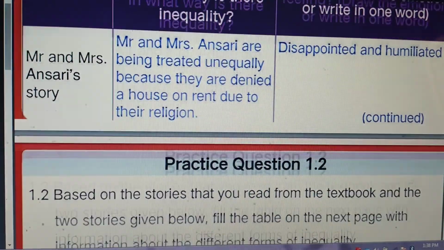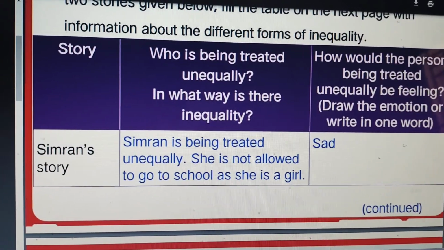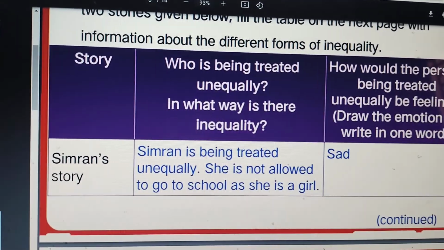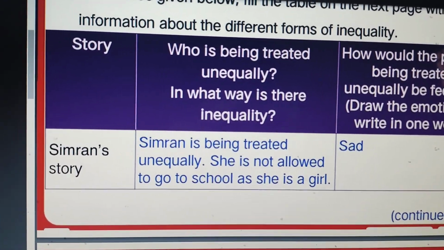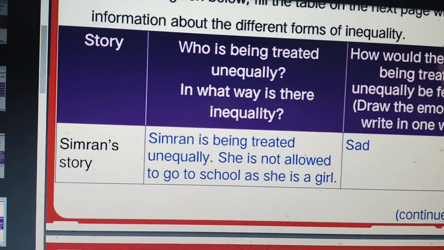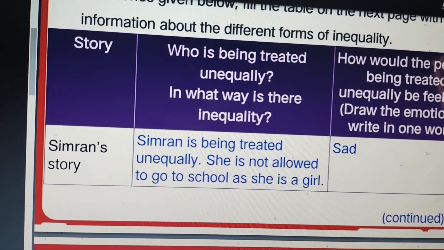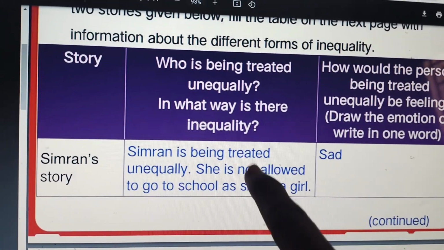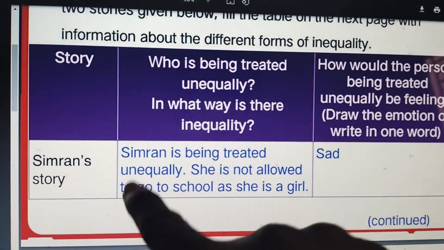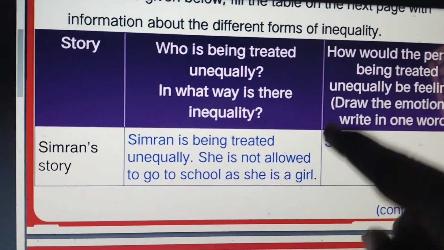And the next story is about Simran. So here you can see Simran is being treated unequally. How? The family is sending the brother to the school and Simran has to sit at home and look after the household work. So is this fine? No. So here she was treated unequally. She is not allowed to go to school as she is a girl.